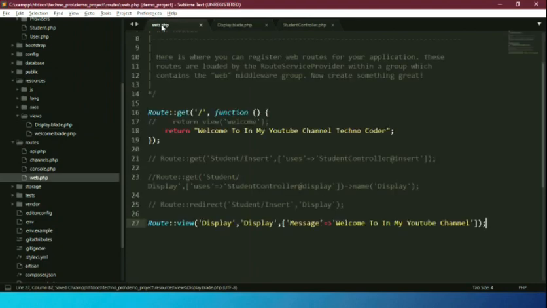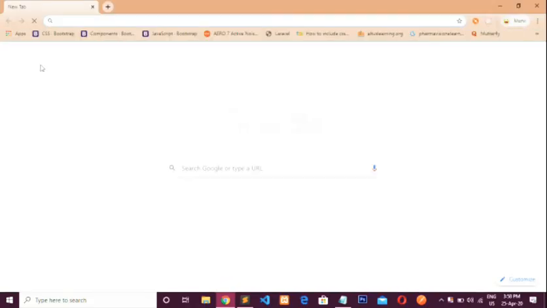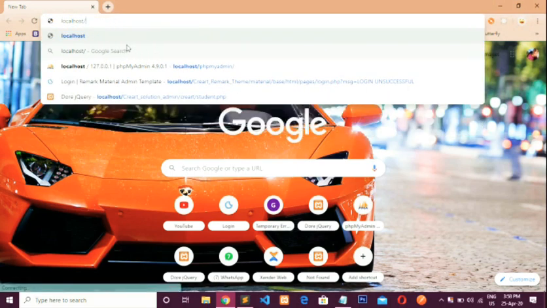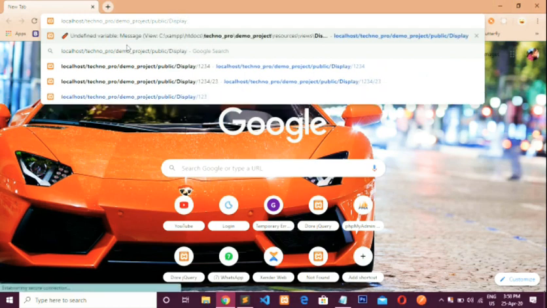Now run this file. So open a browser and write the path localhost/display. Okay, here you can see this, I am getting a message. So that's all for view routing.